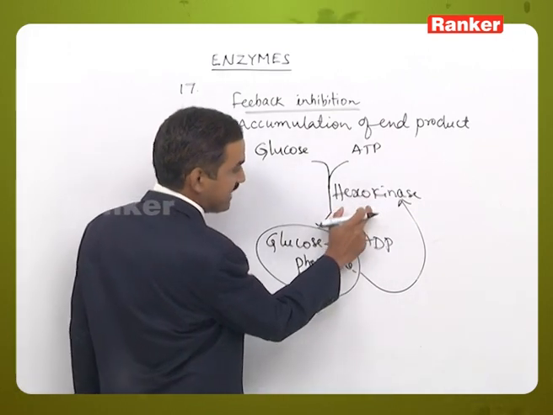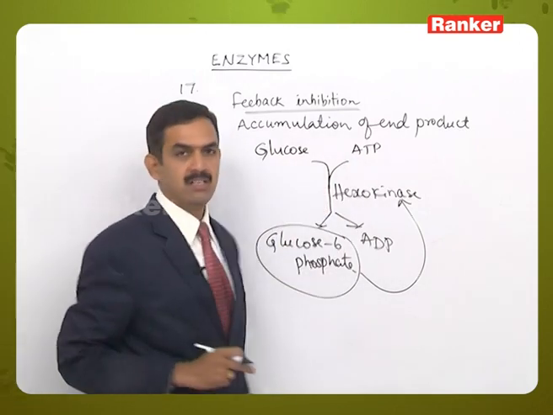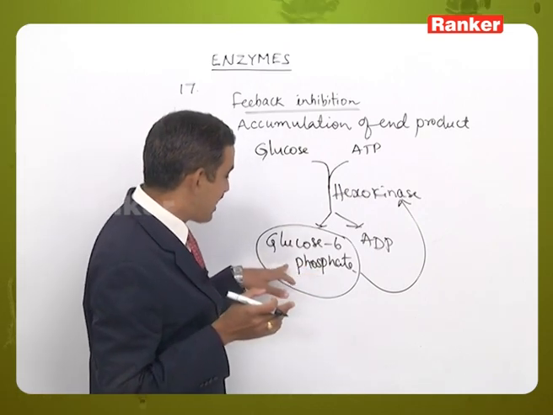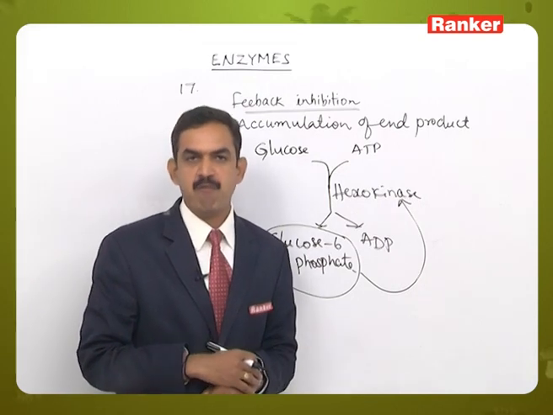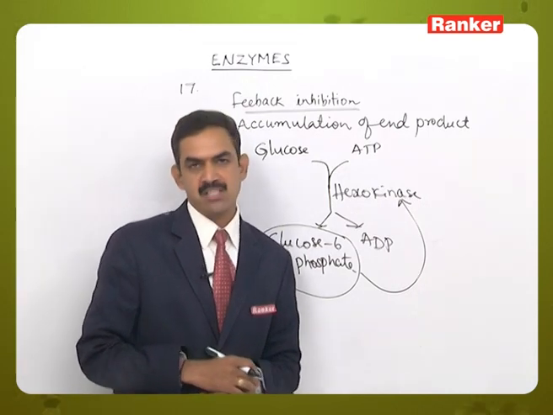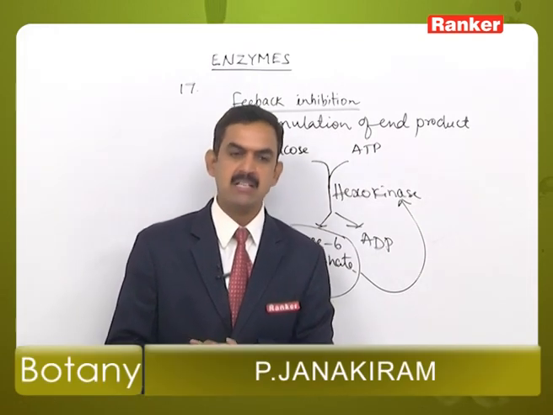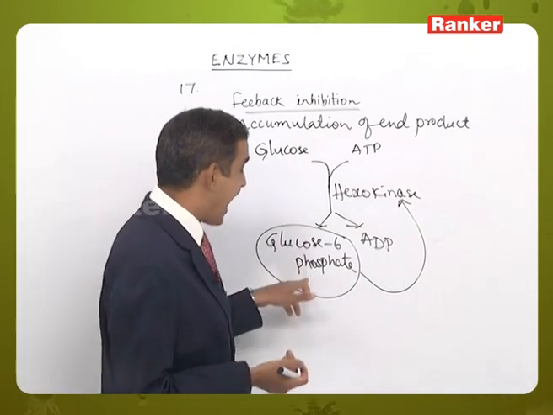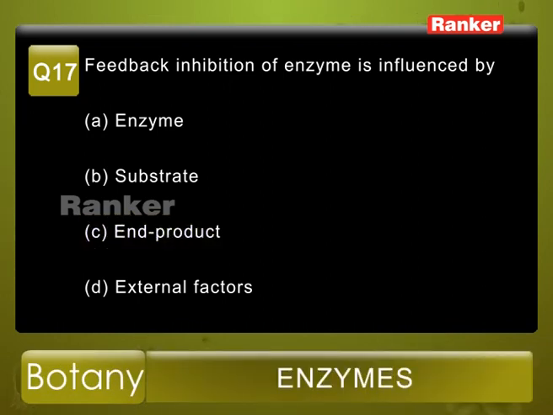When the activity of this enzyme is decreased, it cannot participate in the reaction where glucose and ATP are the substrate molecules. That is how the excess or accumulation of the end product shows its effect on the enzyme which is taking part in the first reaction. This type of inhibition is called feedback inhibition of the enzymes. So here, feedback inhibition of the enzyme is influenced by the end product. From the given options, option C, end product, is the correct answer.